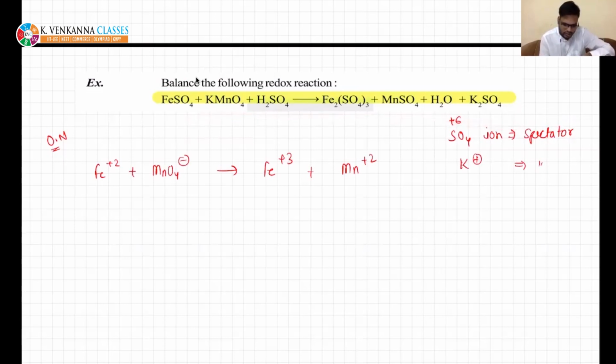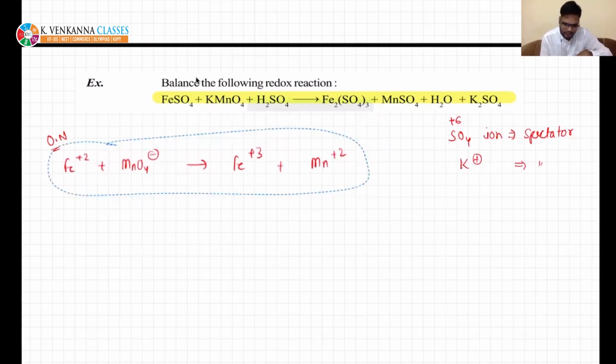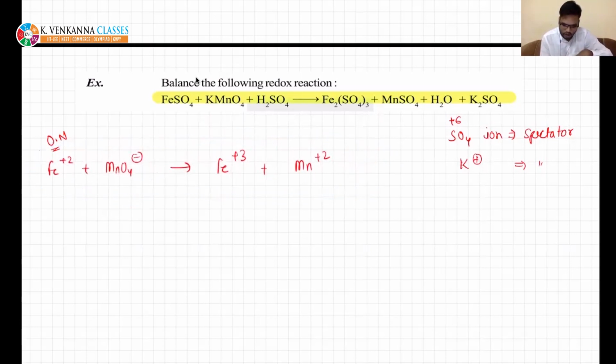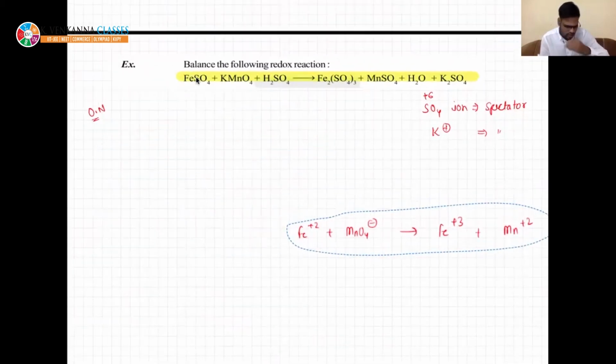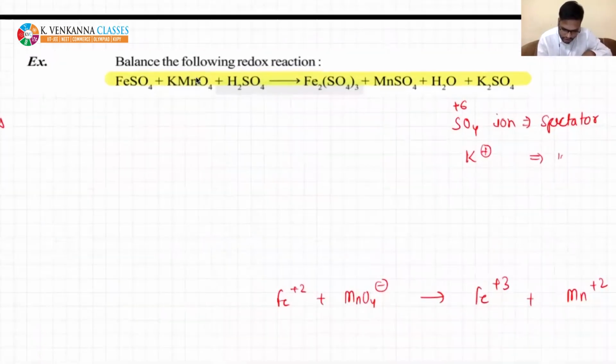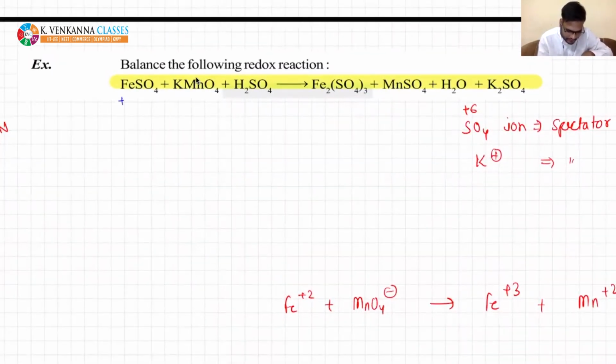If you are able to write this, then it will make your problem very easy. But let's say you are not able to find it out. I am just writing this here. In the oxidation number method, you need to identify the oxidation numbers: Fe plus 2, and Fe is plus 3 here. Sulfate carries a minus 2 charge.